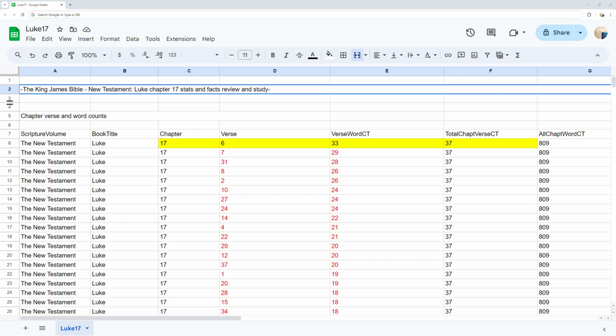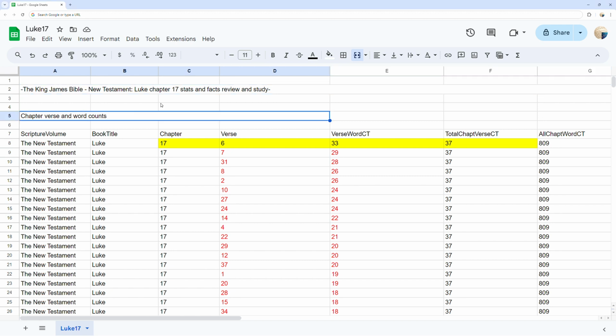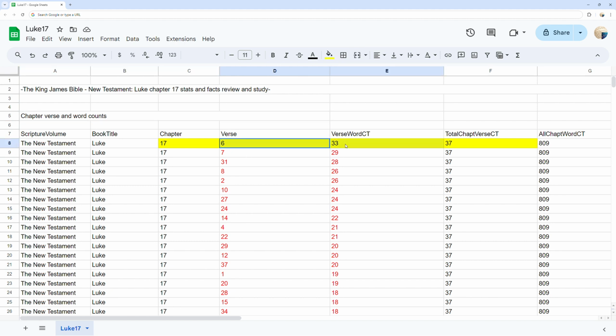The King James Bible, New Testament, Luke chapter 17 Stats and Facts Review and Study. Chapter, verse, and word counts. Luke chapter 17 verse 6 has the most words at 33 words.